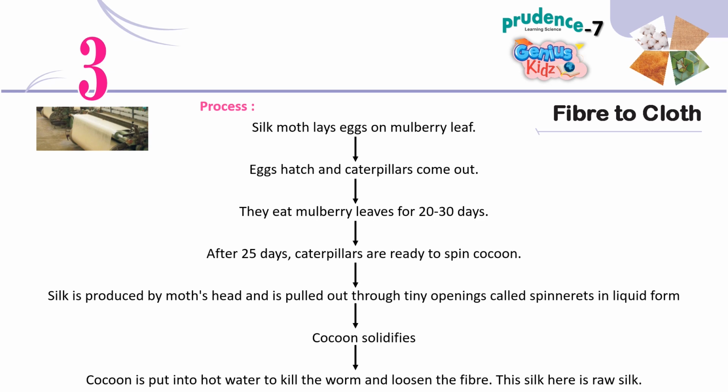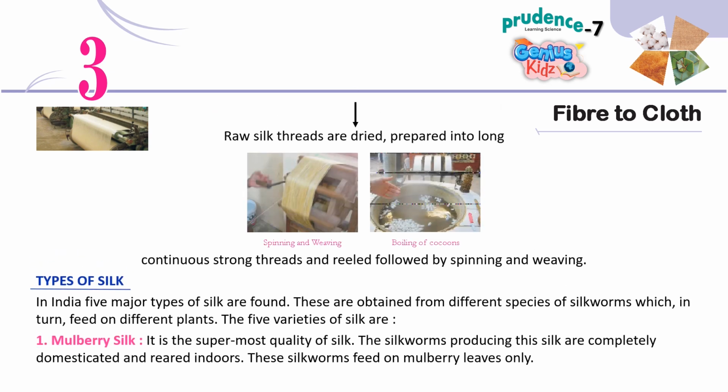The cocoon solidifies. The cocoon is put into hot water to kill the worm and loosen the fiber. This silk here is raw silk. Raw silk threads are dried, prepared into long, continuous strong threads and reeled, followed by spinning and weaving.